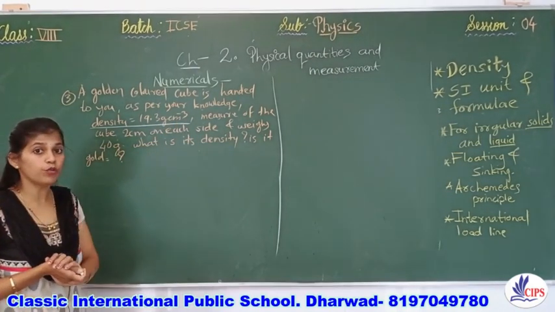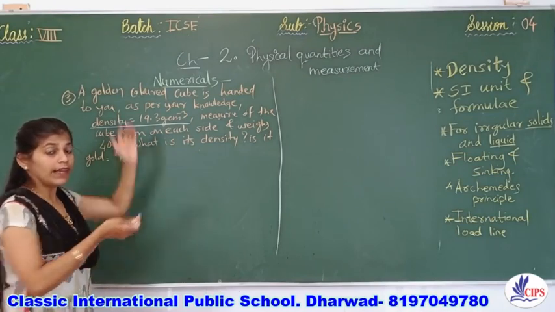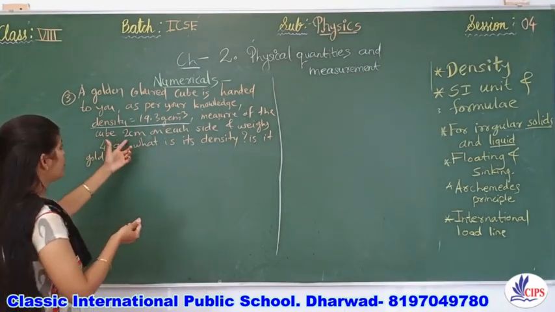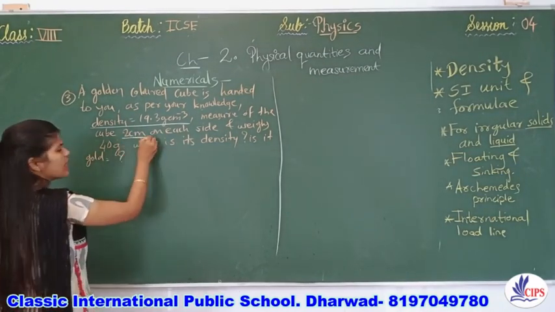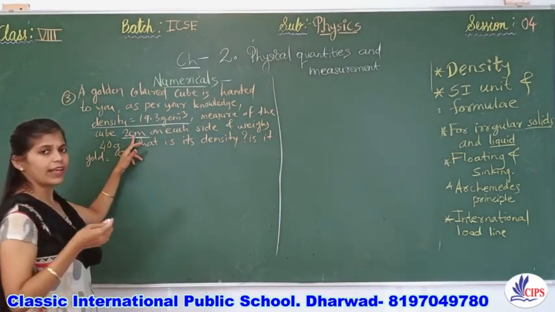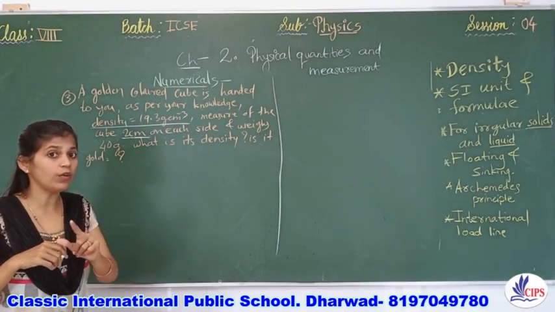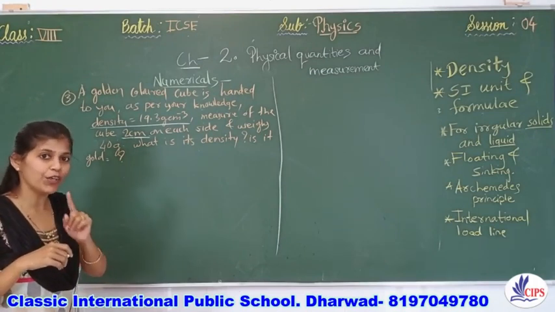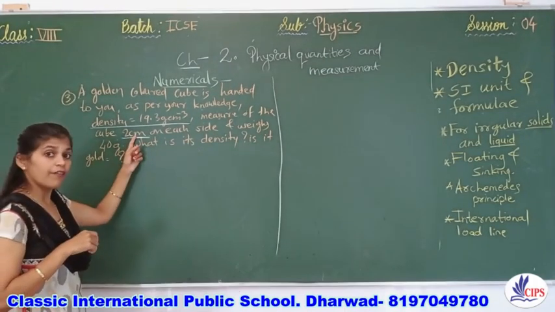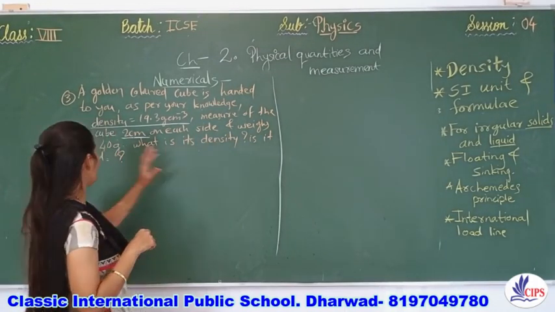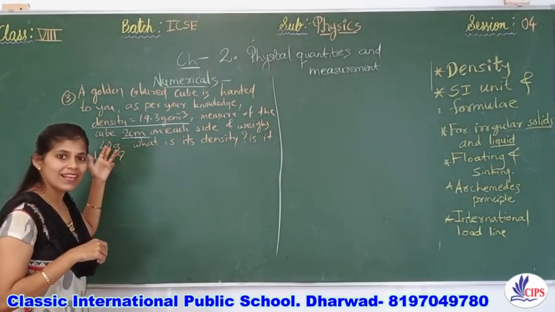Okay, now what we need to do? We need to find out about the given cube, as it is a cube having all sides the same. They have mentioned each side was 2 centimeter. From that information, we can find out the volume of the given cube. First, we can measure its weight, and that was 40 grams, right?